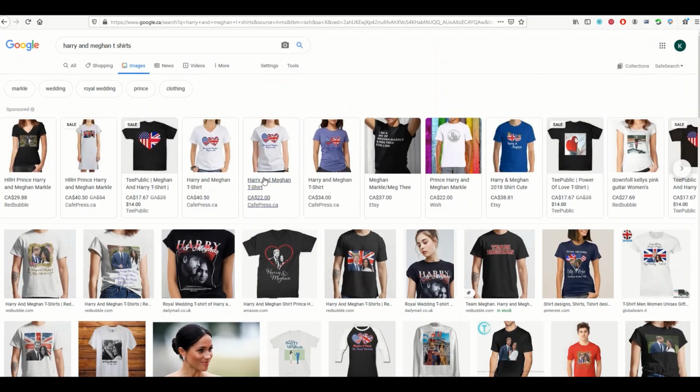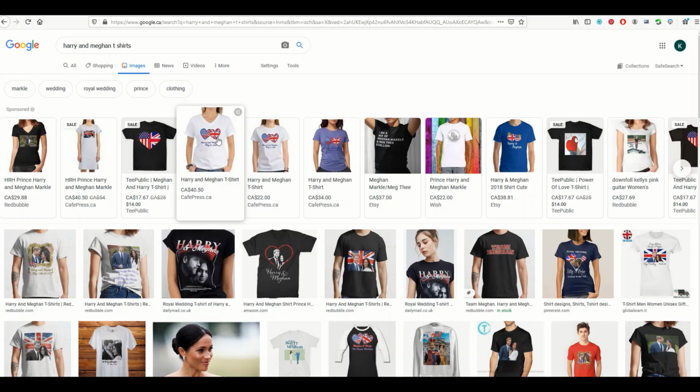But what I am interested in is seeing if there are designs that will spark my creative artistic brain. So here's an example on Teepublic. It's got United States and a United Kingdom, and it's like a heart. That's an interesting design. Maybe there's something to be played off of that. Here's another one on Cafe Press.